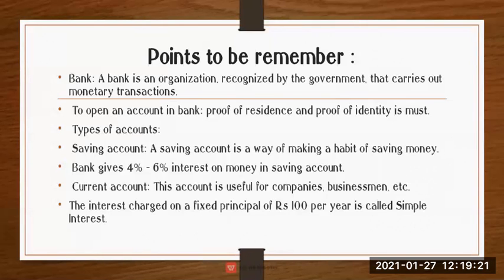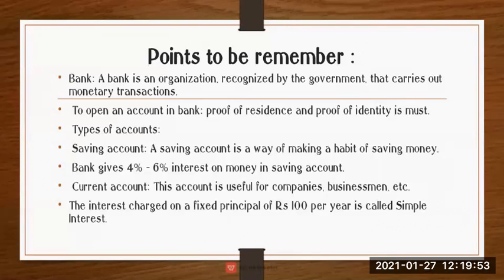There are two types of account, saving account and current account. A saving account is a way to make a habit of saving money, and the bank gives us 4 to 6% interest on it. The current account is always useful for companies, businessmen, etc.